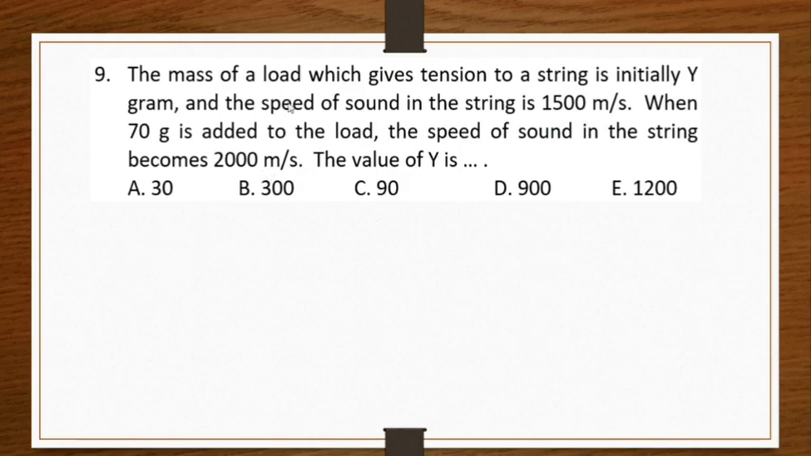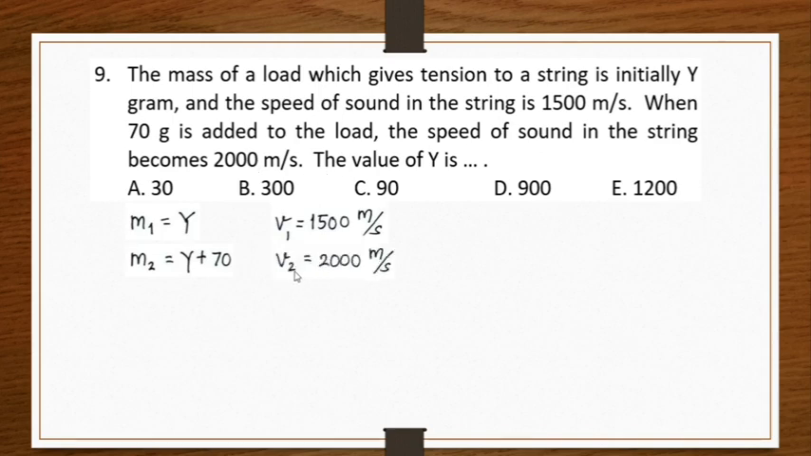Number 9, the mass of a load which gives tension to a string is initially y gram. So m1 is y here. And the speed of sound in the string is 1500 meter per second. I call that V1. When 70 grams is added to the load, so the load now m2 is y plus 70, the speed of sound in the string becomes 2000 meter per second. That will be V2, 2000 meter per second. We want to find the value of y.